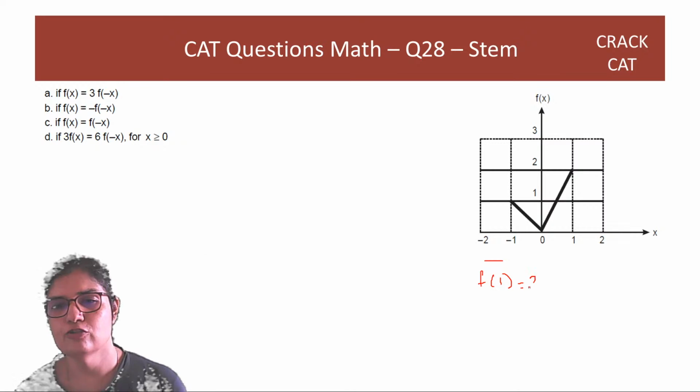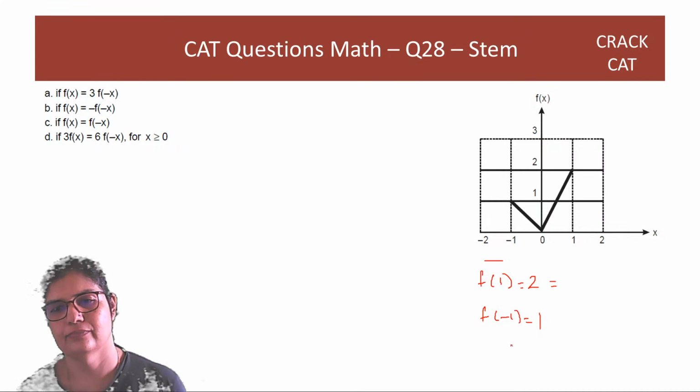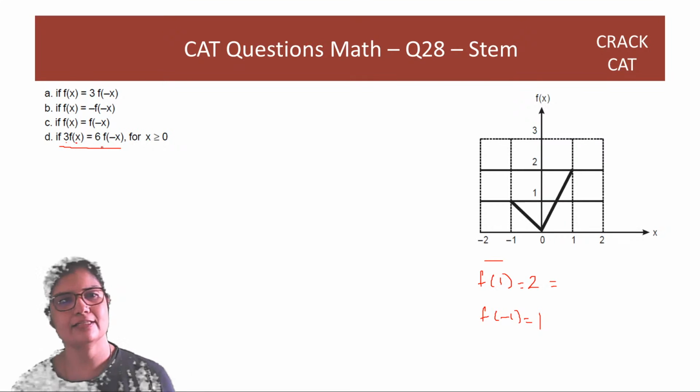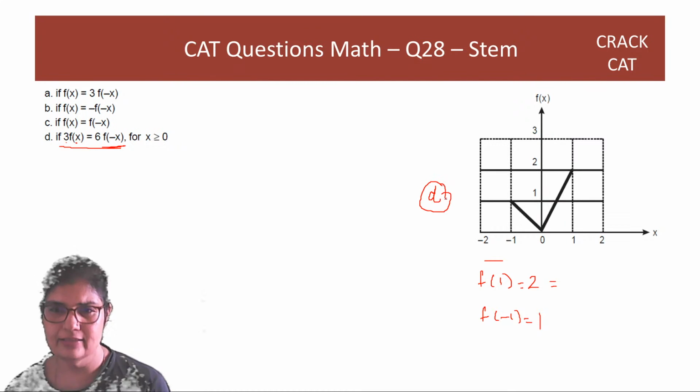So f of 1 is 2, right? And f of minus 1 is 1. Okay. So if I just substitute here, 3 times f of x is 6 and 6 times, so this becomes equal. So this is going to be option D. Right?